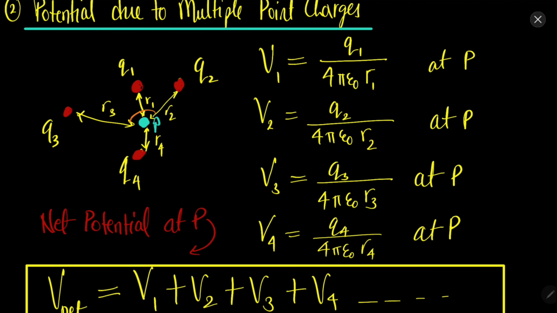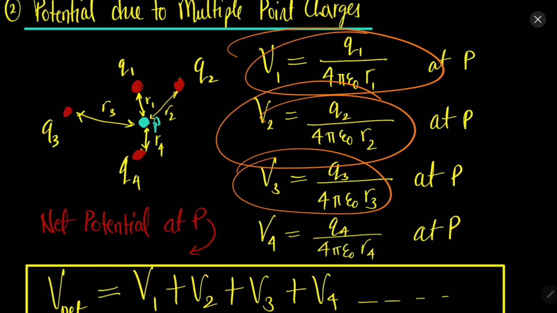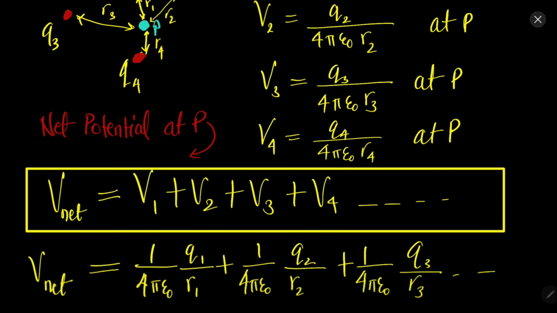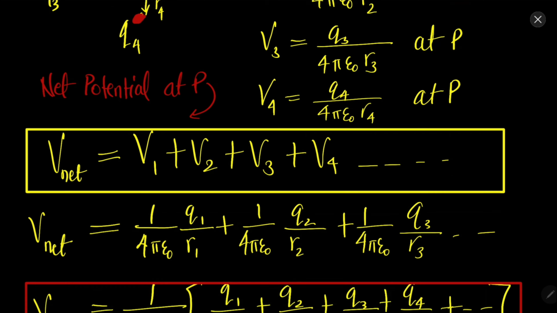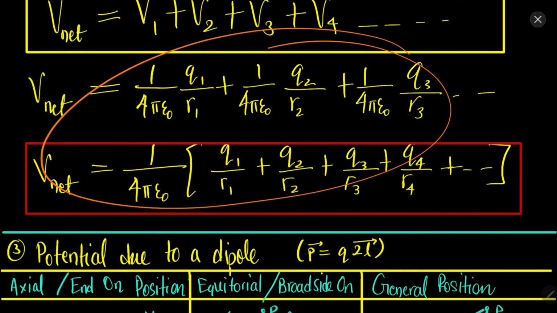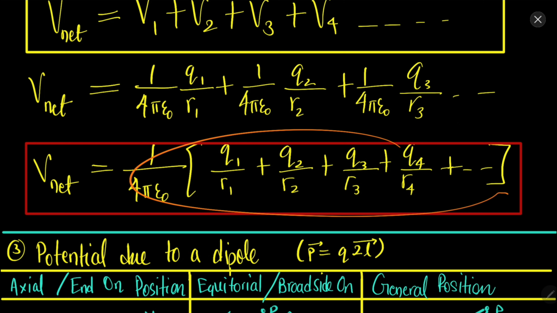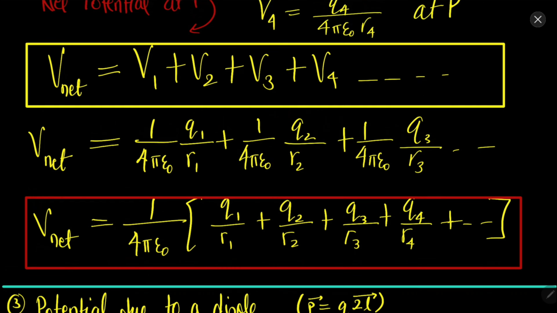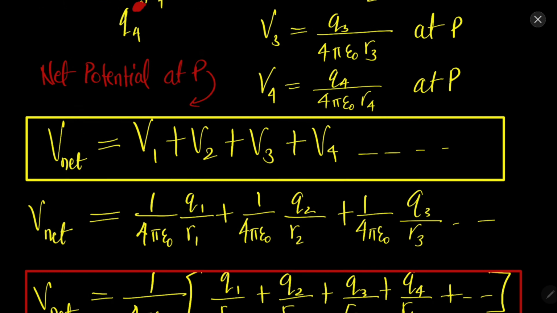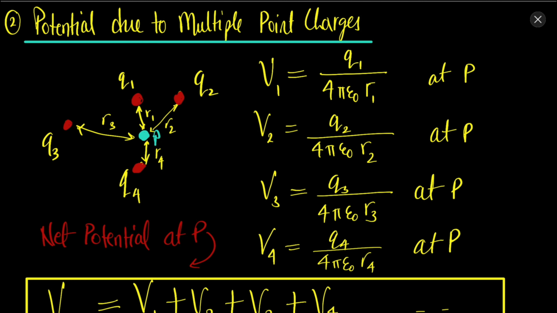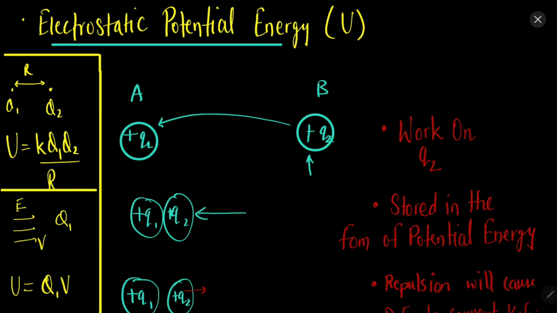So if you want to find the potential at point P due to q1, q2, q3, q4, just find the potential due to q1, due to q2, due to q3 at point P, and then finally if you want to find the net potential, add all the potentials, scalar addition. So it is quite simple. When you put all the values, you will find this is the formula. This is quite easy, scalar addition of the potentials.